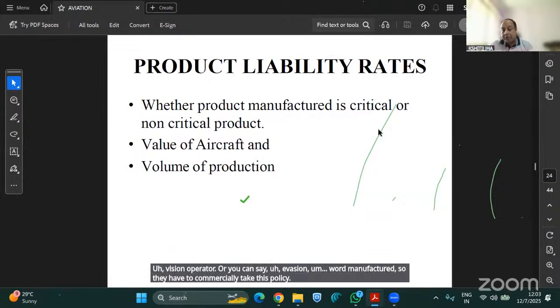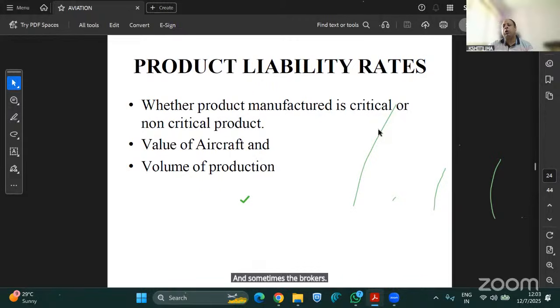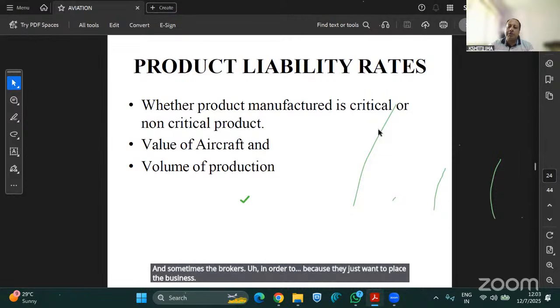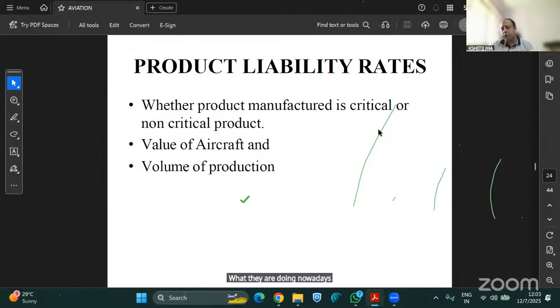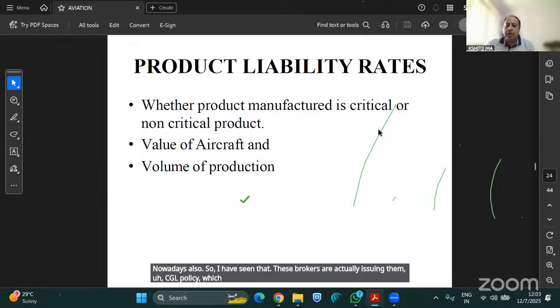And sometimes the brokers, because they just want to place the business, what they are doing nowadays, I have also seen and observed at my end when I was in aviation, and nowadays also, is that these brokers are actually issuing them a CGL policy, which is not a correct policy.